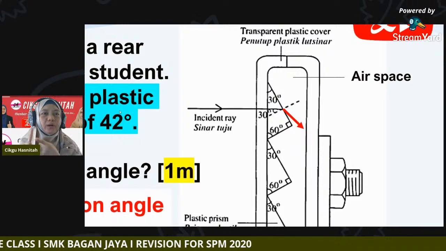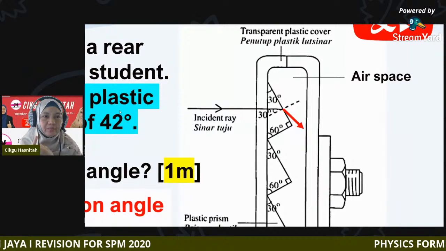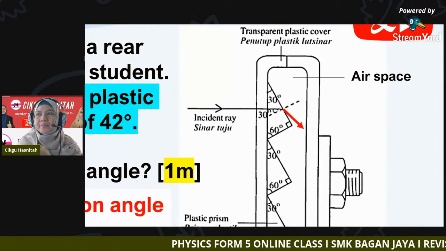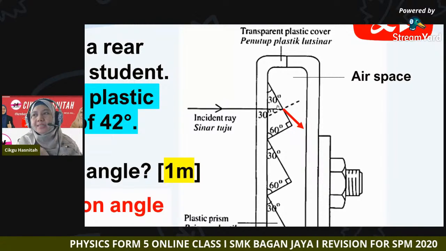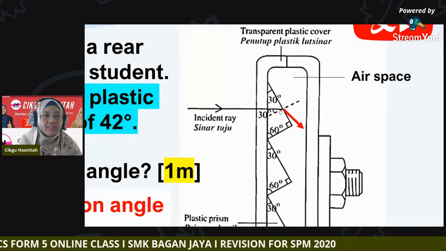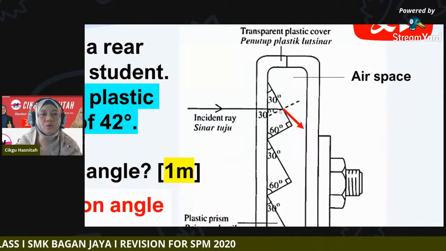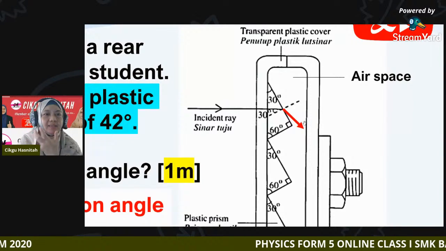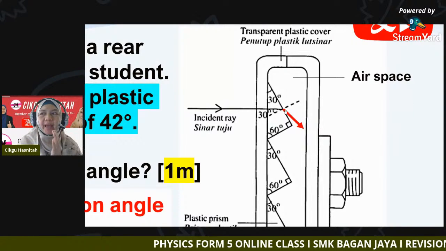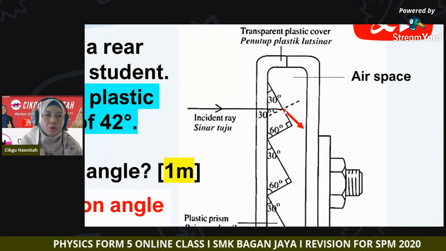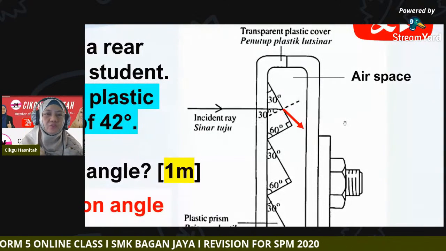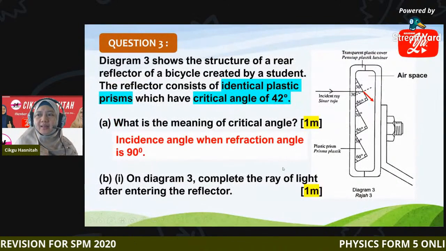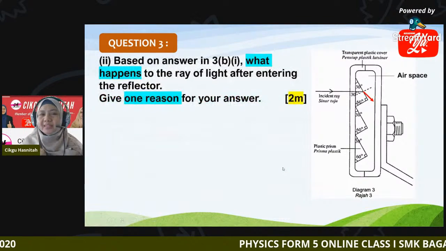The light will undergo refraction. It will refract since it is moving from the prism into air. Prism has a higher density compared to air, so the light travels from a higher density into a less dense medium. So it will refract away from normal. This is the correct drawing. Did you get it right, class? One mark for the correct drawing of the refracted ray.